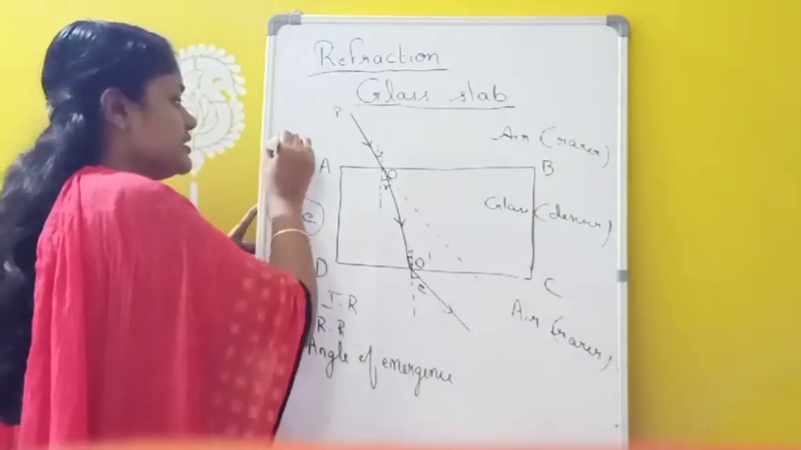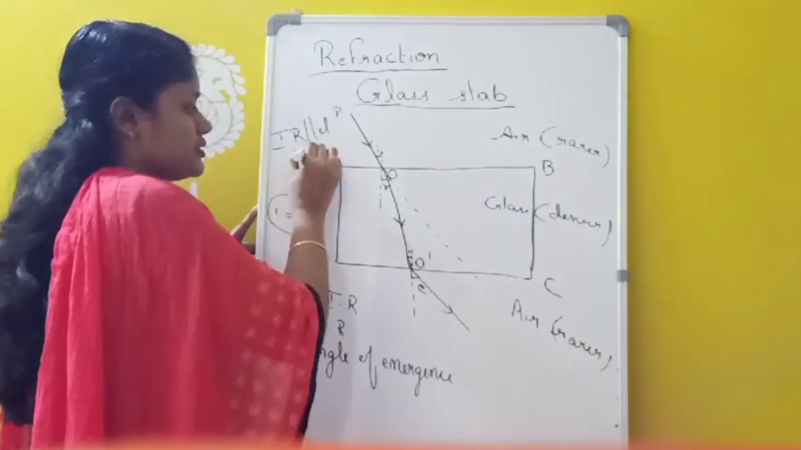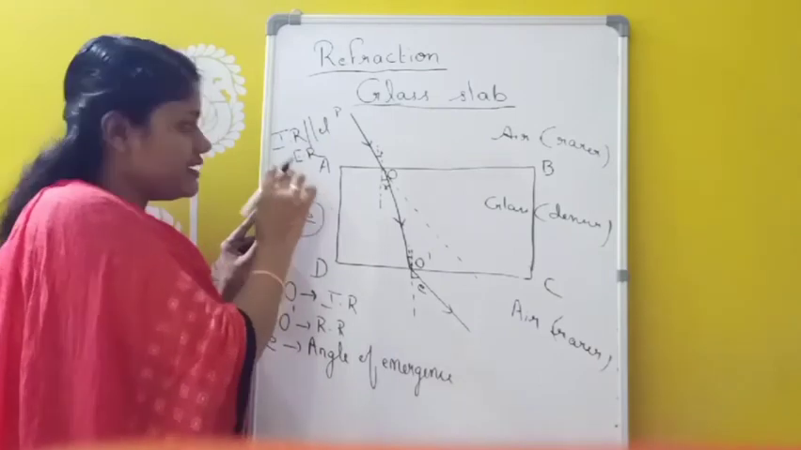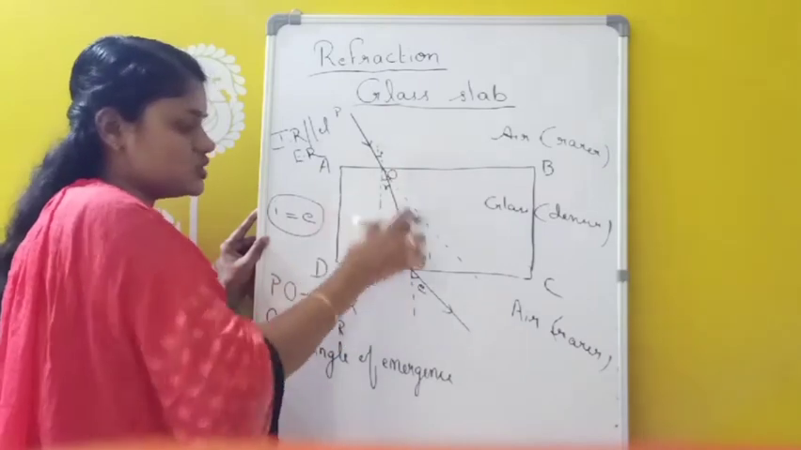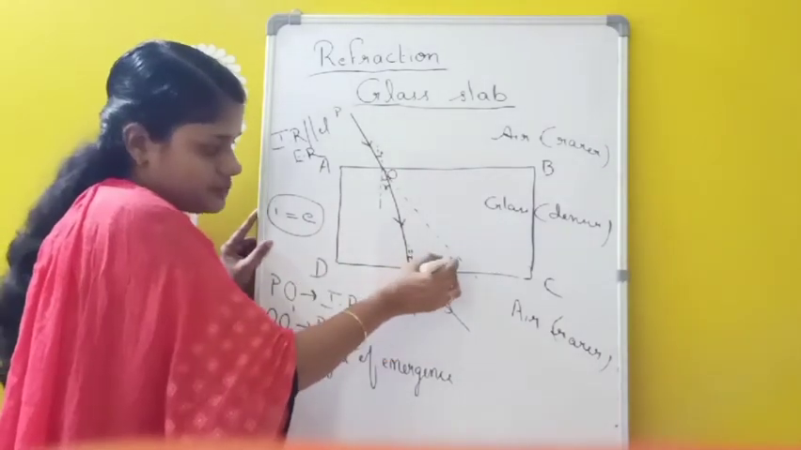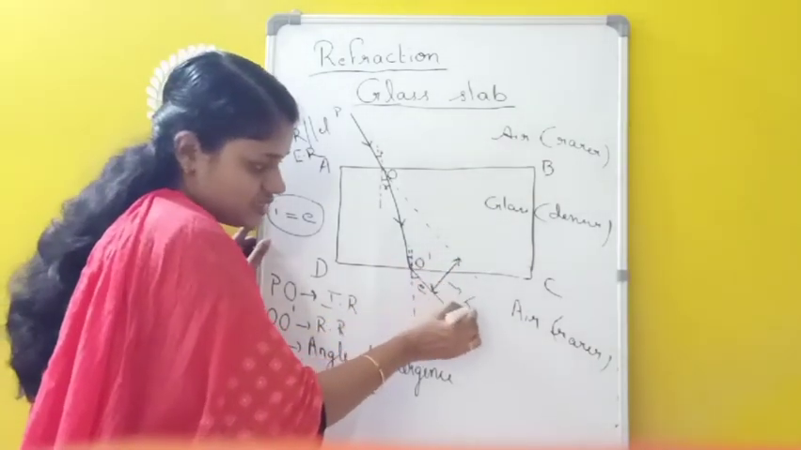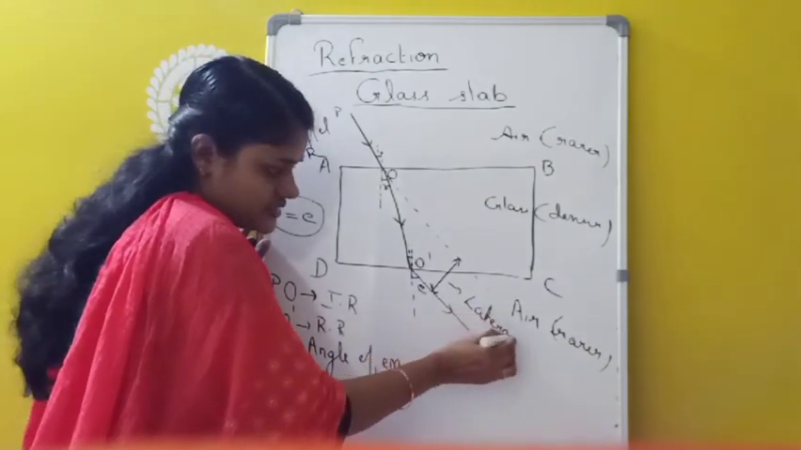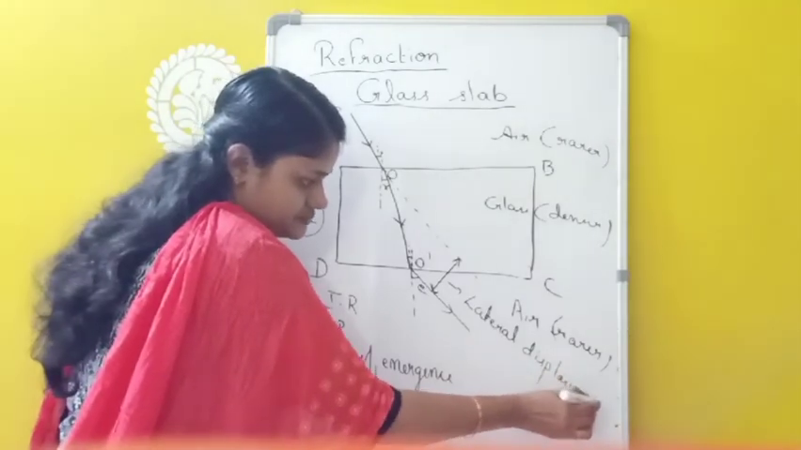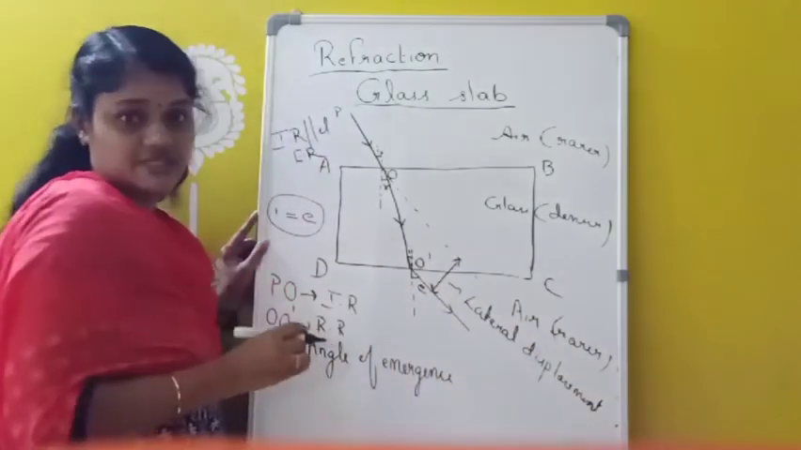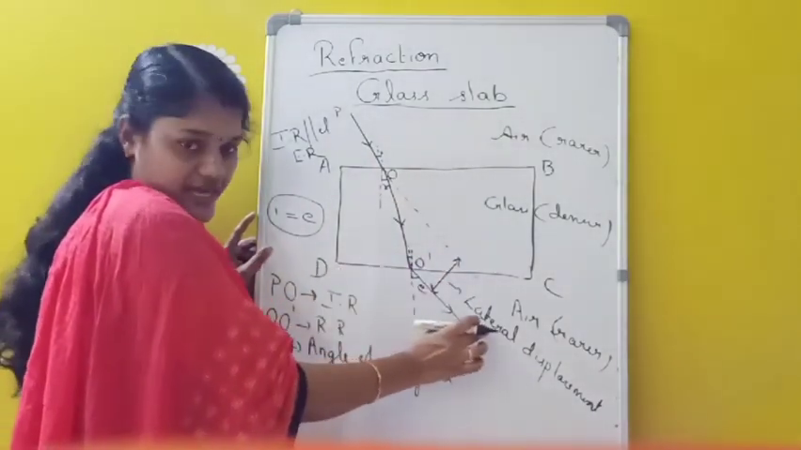As well as one more thing, the incident ray is parallel to which one? The emergent ray. So in the case of refraction through a glass slab, the incident ray is always parallel to the emergent ray, as well as the angle of incidence is always equal to which one? The angle of emergence. And the perpendicular distance between the incident ray and the emergent ray is called lateral displacement.